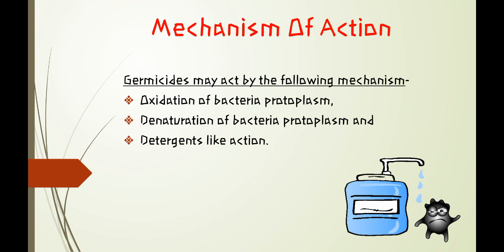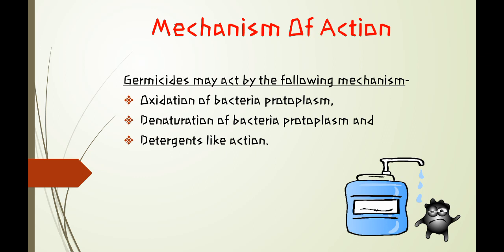Then we will see the mechanism of action. So a germicide may act by the following mechanisms. First is oxidation of bacterial protoplasm. Oxidation is a process in which an electron is taken away from the molecules, and oxidation can disrupt the cell wall of bacteria. That is, the membrane stops functioning and no transport of molecules takes place.